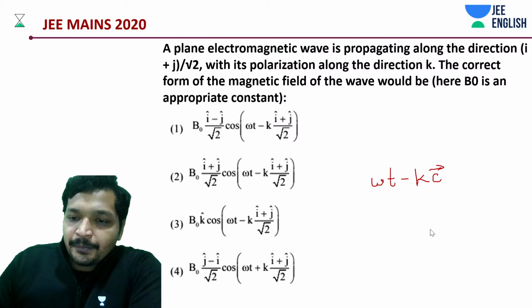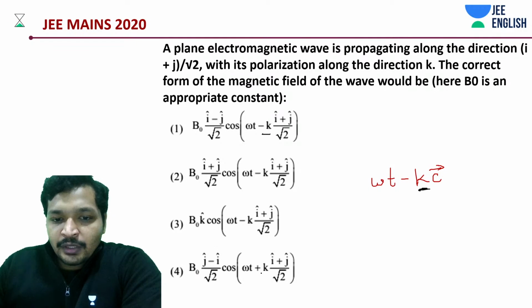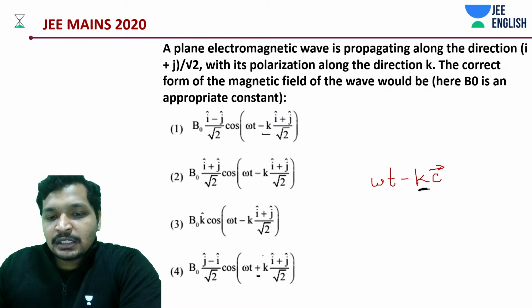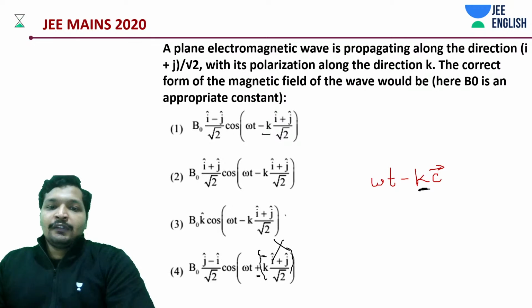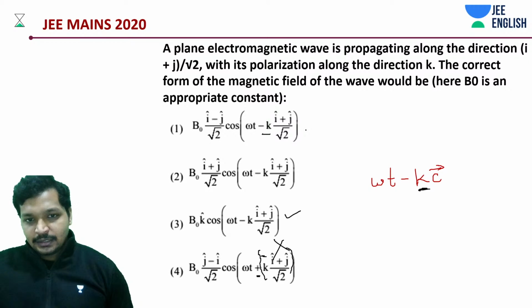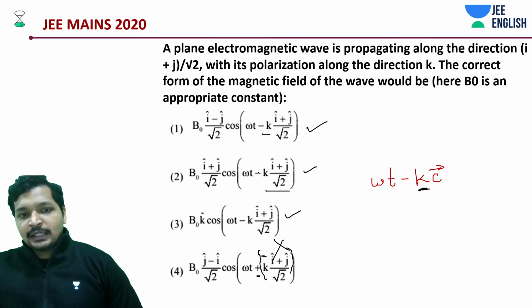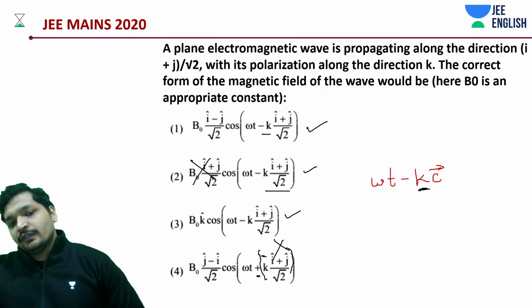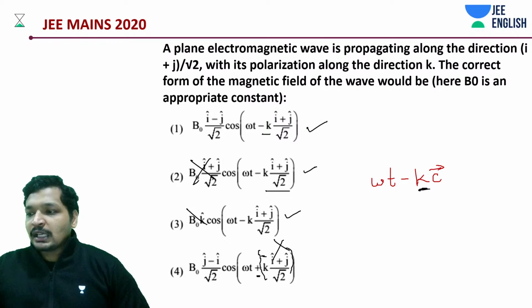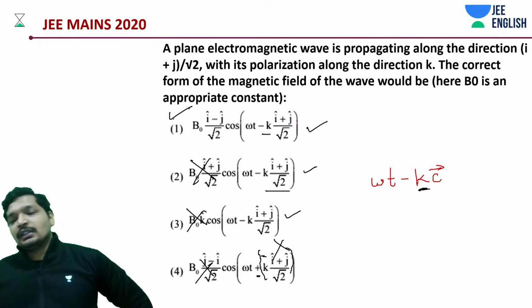So we have minus k over here. This one is not true, this is fine, and this is also fine. This one is along the direction of travel of the wave, so that is wrong, and this is along the electric field direction, so the answer should be.